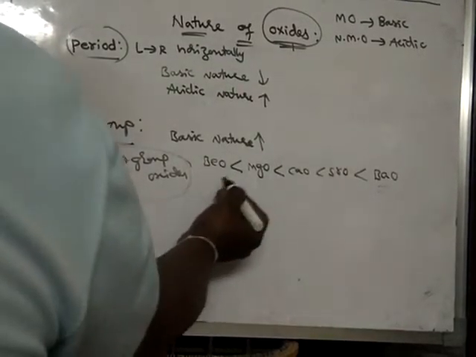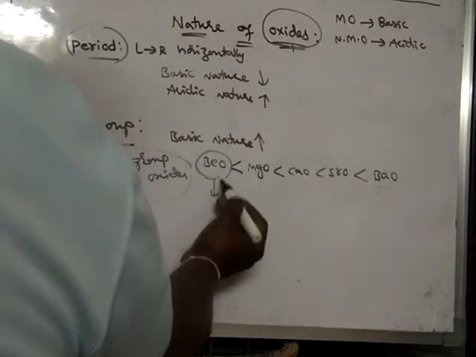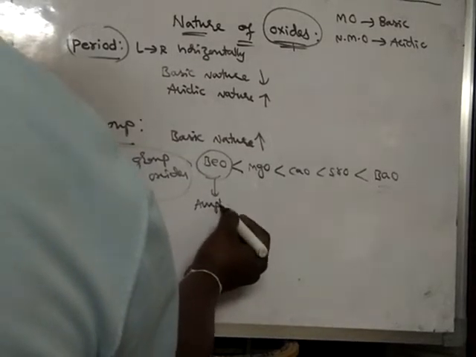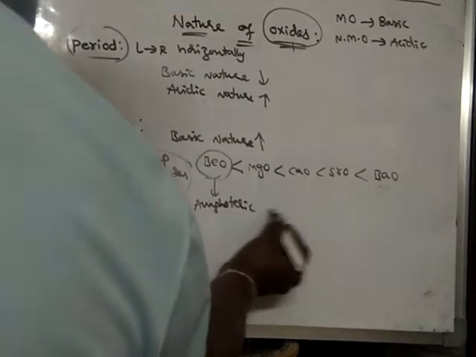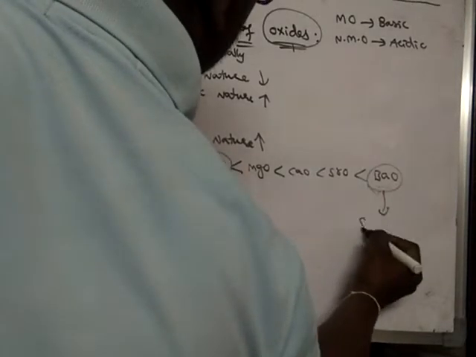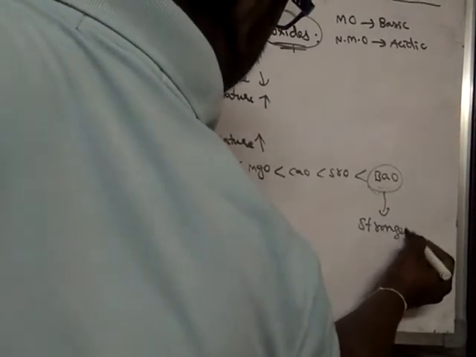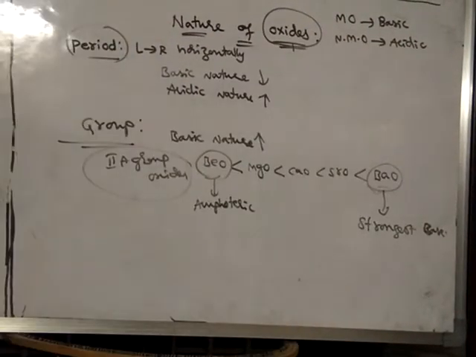Beryllium oxide is amphoteric in nature, whereas barium oxide is the strongest base.